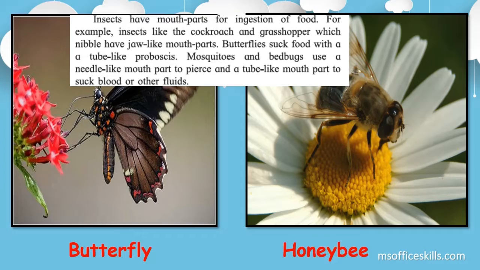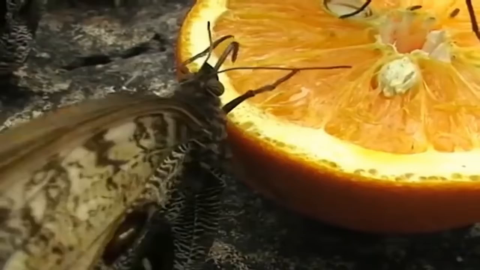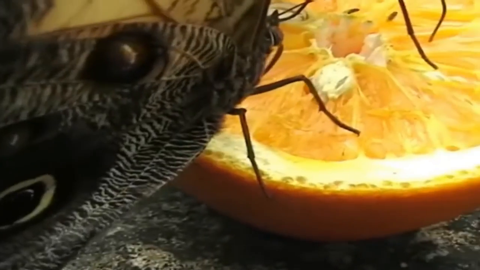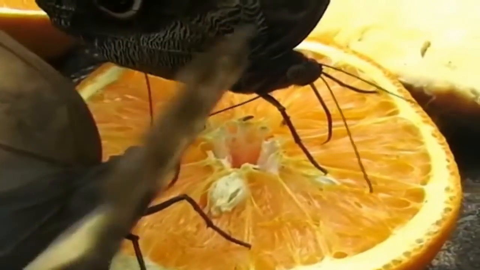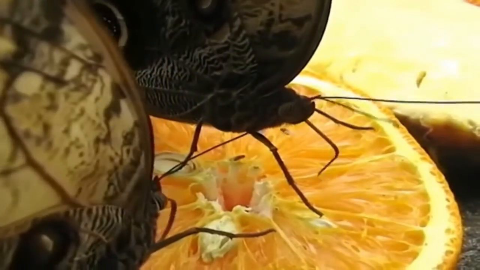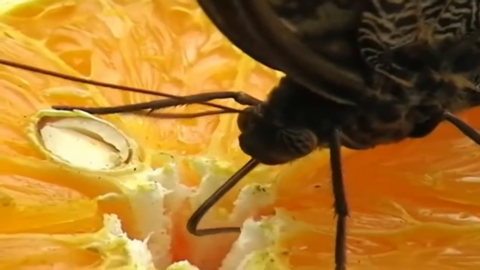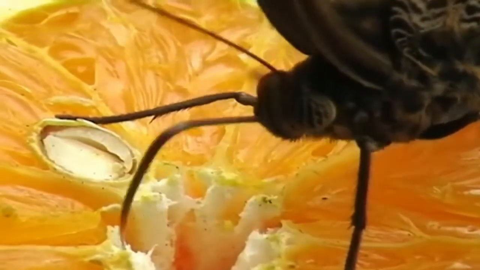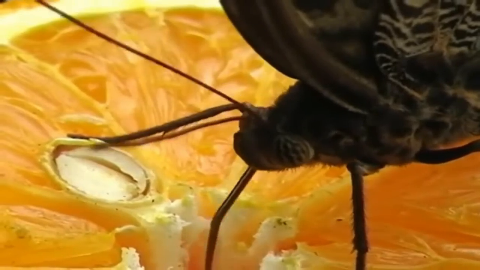So let's have a look at how these butterflies suck the nectar from the fruits or the flowers with the help of the proboscis. Now here you can see how this butterfly is sitting on an orange. You can see this needle-like structure with which they are trying to suck in the juice from the orange.